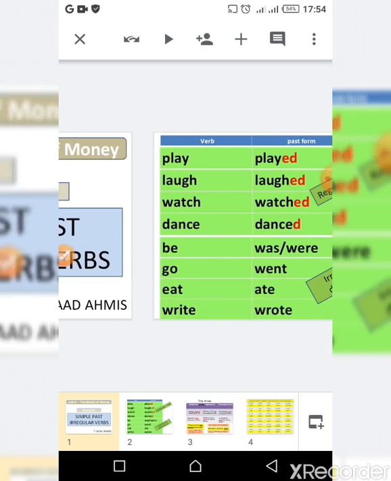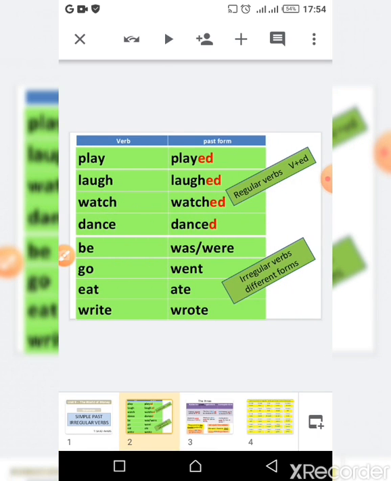Let's get started. So as you see here, in the previous unit we studied how to deal with regular verbs, and we said that verbs which conform to the rule, verb plus ed, so we just add the ed to the verb to make it in the past form. So let's see the examples we have in this table. We have play, played, laugh, laughed, watch, watched, dance, danced.